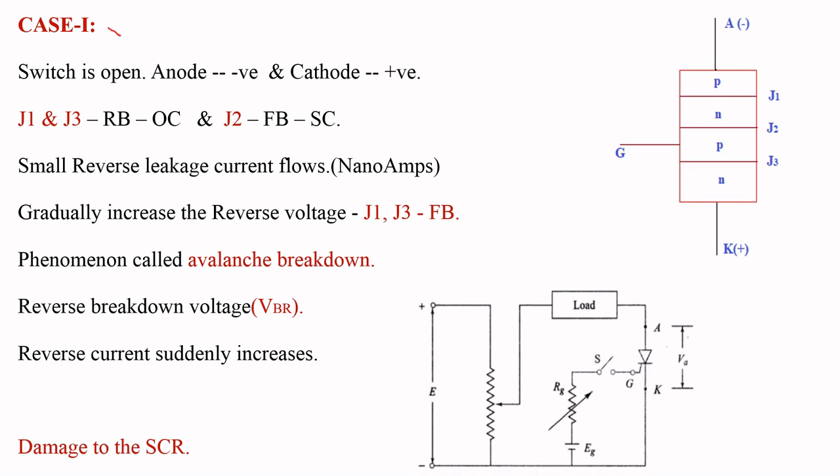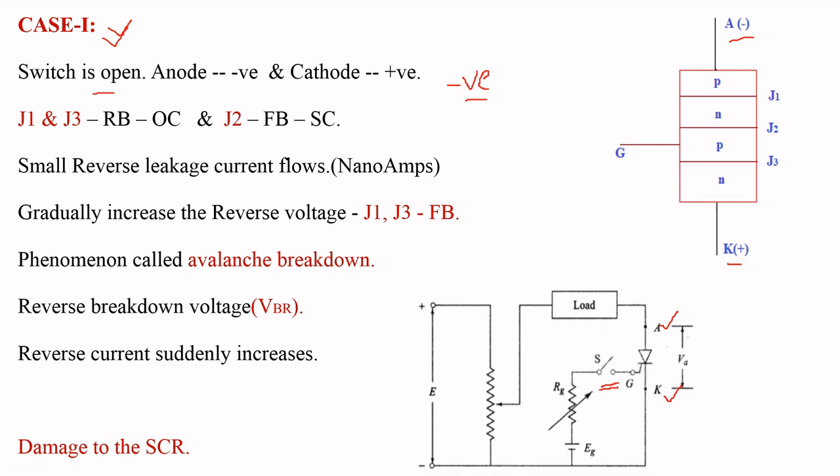Now consider case 1. In this case, we are going to keep the switch open and apply a negative voltage across anode and cathode. By applying the negative voltage, anode becomes negative and cathode becomes positive.